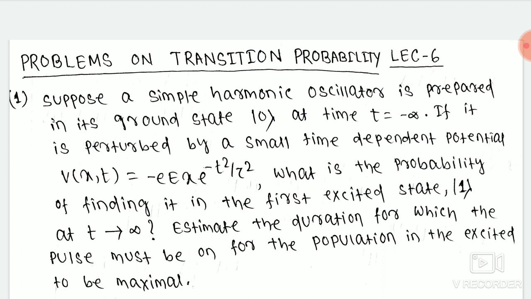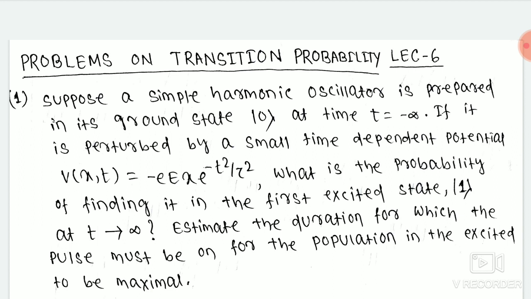In the last class we have studied about the transition probability. In the last class also we have derived one formula for the first order transition probability. So in today's class we are going to solve one problem on transition probability. So let's consider this problem.